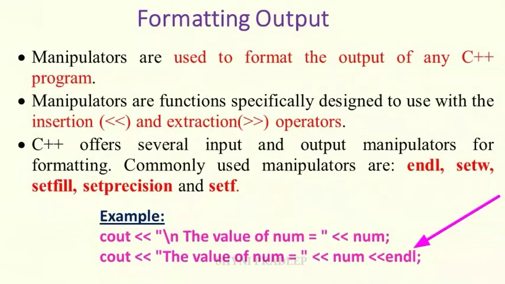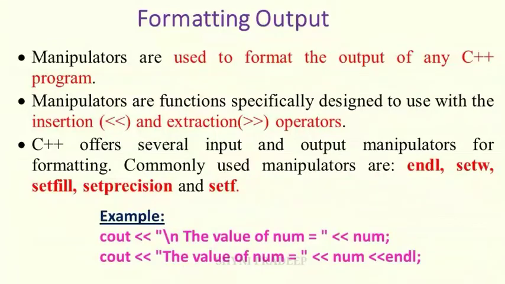In other words, endl inserts a new line and then makes the cursor point to the beginning of the next line. So the backslash n is used to insert only a new line, but endl is used to insert a new line and then makes the cursor point to the beginning of the next line. Okay, this is the difference between endl and backslash n.